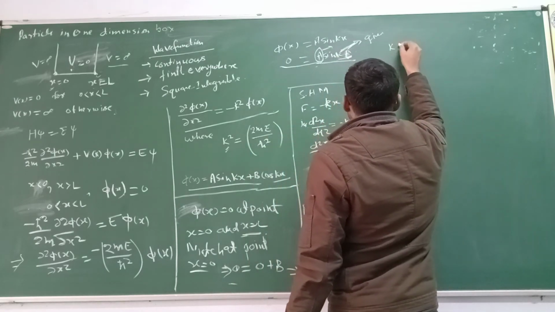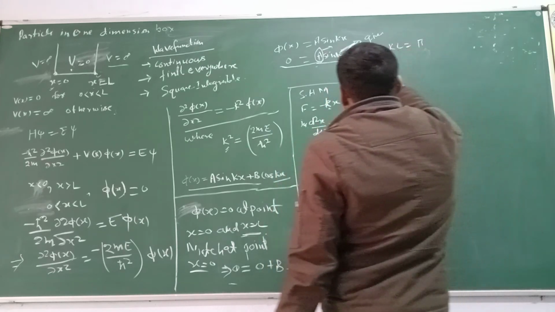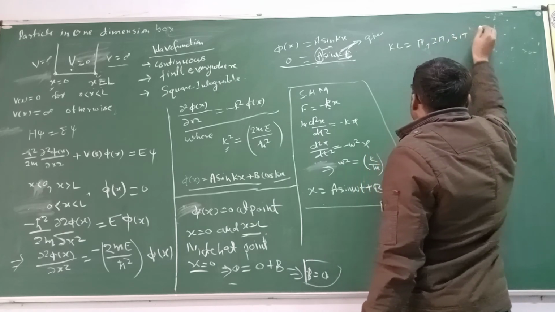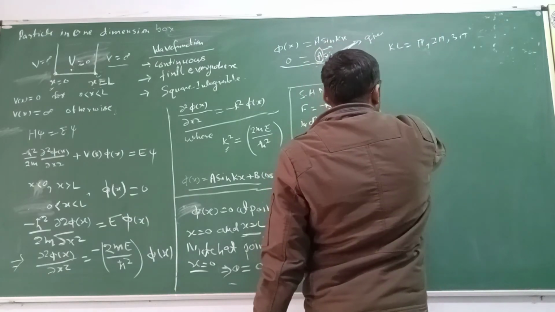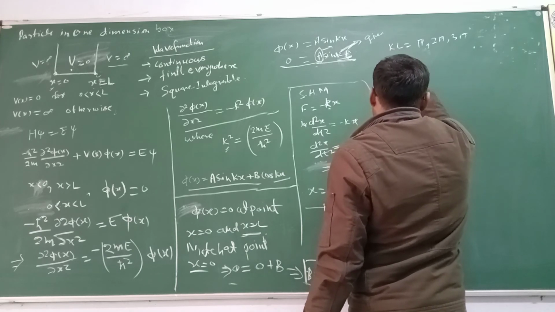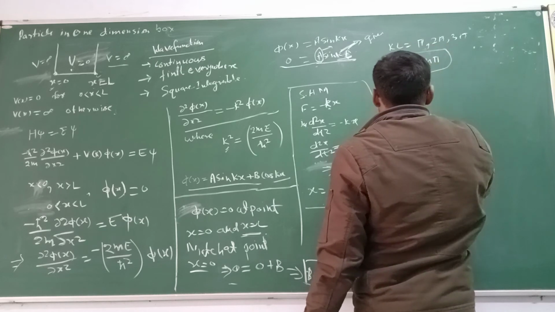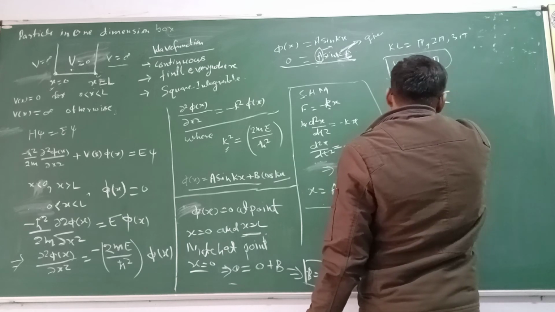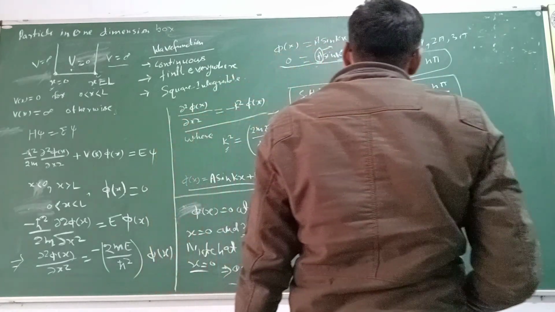So you will put kL equal to pi. This will be 0 because at the value of pi the sine will be 0. Also 2 pi, 3 pi, the value of sine will be 0. So from this, we can generally write kL equal to n pi. So from this equation, we find k equal to n pi by L.